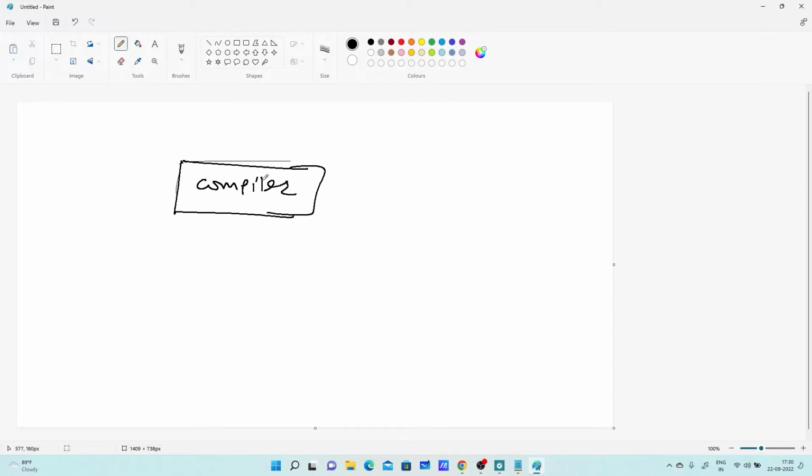Compiler is a program which accepts a program written in high level language and converts it to low level language. And whatever low level language we have, that will be loaded to the memory, and we are giving some input and we are getting some output.